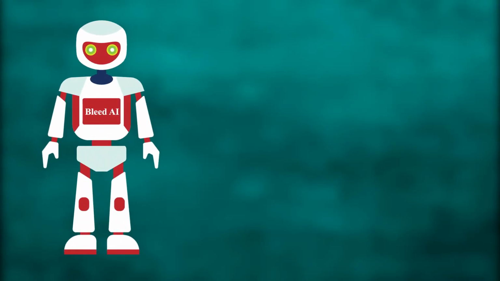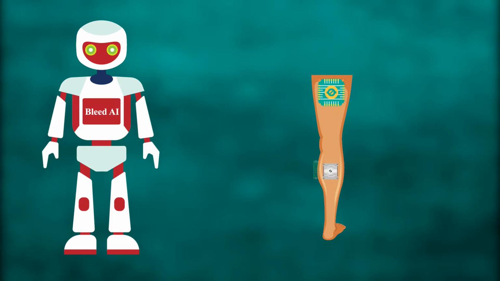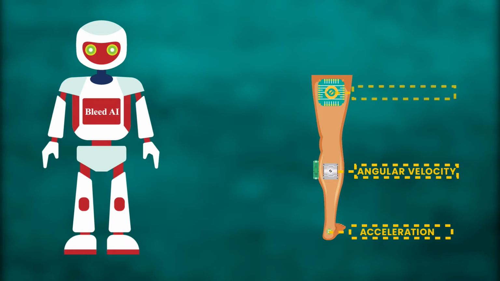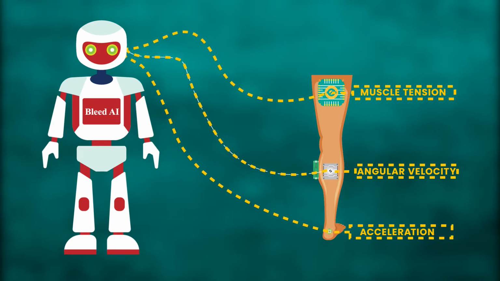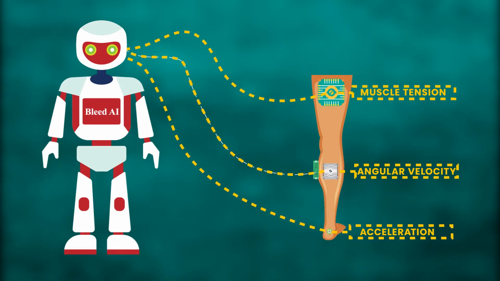So consider, if you wanted to train an AI to walk, then what you could do is attach a ton of sensors to somebody's legs and capture things like angular velocity, acceleration, muscle tension and whatnot. Then feed all these data points to a supervised learning algorithm and try to train it so that it learns to walk. But here's the thing, this approach will not prove to be very effective because it's really hard to describe how to walk or what particular features to capture or study or focus on in order to teach it to walk. A much better approach would be learning to walk by trial and error, which is what we humans did. And this is what reinforcement learning is.